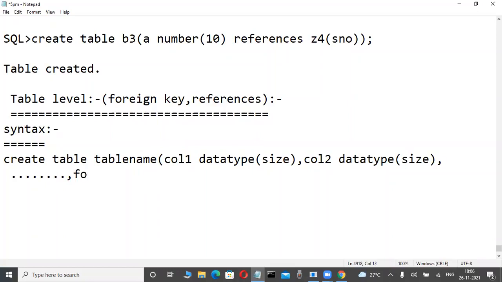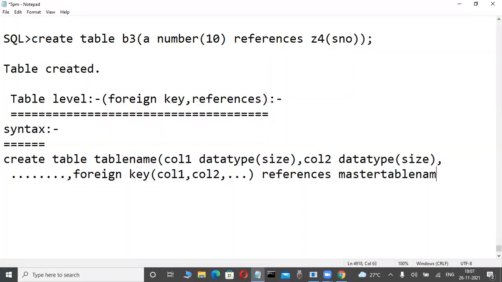FOREIGN KEY is a keyword. Here, whichever foreign key columns you want, those column names, comma, column name, any number of columns. Here, REFERENCES is a clause. Then another table, a master table name, any name also.